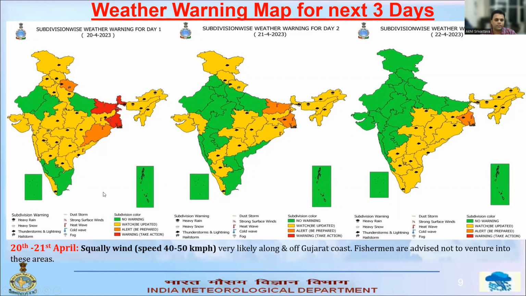Also for the 20th and 21st of April, squally wind with speed reaching 40 to 50 km per hour is very likely along and off the Gujarat coast. So fishermen are advised not to venture into these regions.